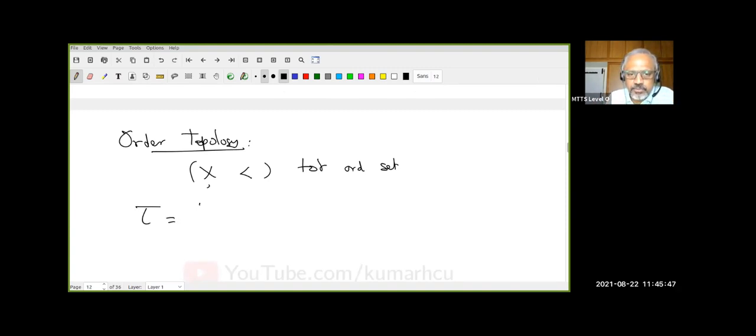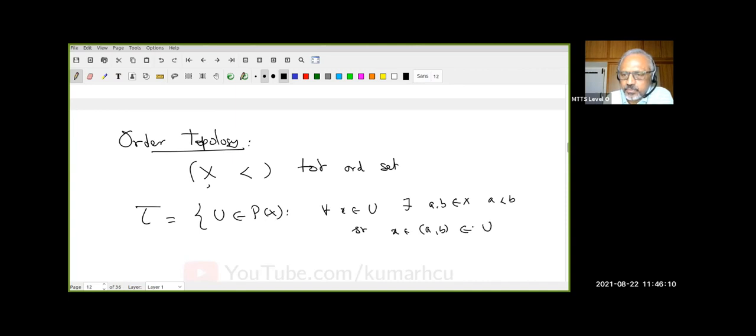Topology means I have to tell you what is a collection. So U must be an element of the power set. You must be a subset of X. When does U belong to this? You give me for any x in U, there exists AB in X with A less than B, so that x belongs to AB and AB is contained in U.